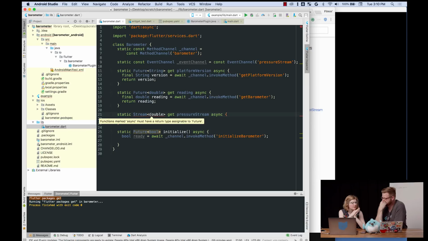The interesting question is with this invoking method, is that asynchronous? I don't think so. Well, the other calls are asynchronous because you have to pass a message into Java and then it has the other side. But we're just going to return. I assume the event channel itself exposes a stream. Yeah, but we're going to have to pass a message to Java to say, give me the stream. Okay, but I think we should be able to just get away with the stream.